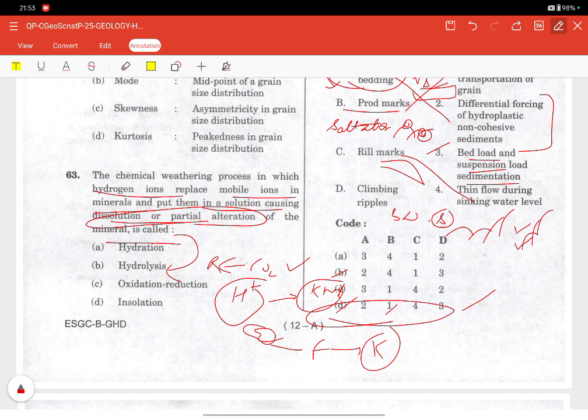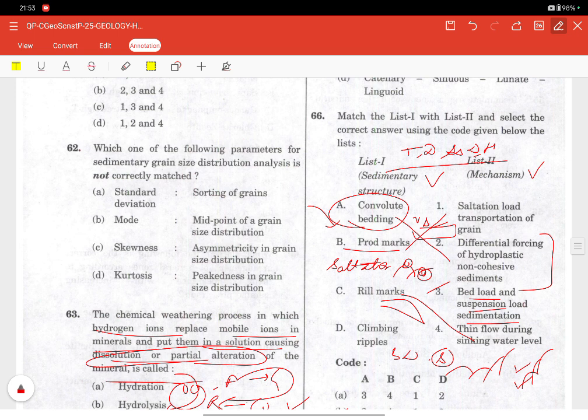Hydrolysis. Now hydration is where there is addition of water molecules without ion replacement. So when gypsum forms from anhydrite, hydration is there. Oxidation reduction is electron transfer reactions, example Fe2 positive and Fe3 positive, does not involve H positive cations. And insolation is physical weathering due to thermal expansion. No chemical reaction is involved, just sunlight playing its role.